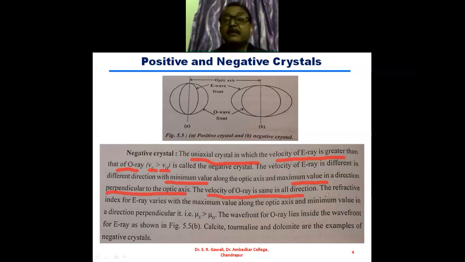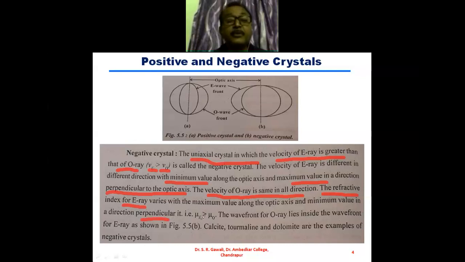The refractive index, therefore, for the E ray varies with the maximum value along the optic axis and minimum value along a direction perpendicular to the optic axis.